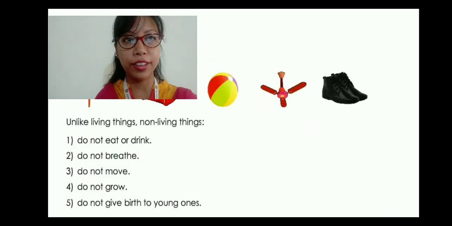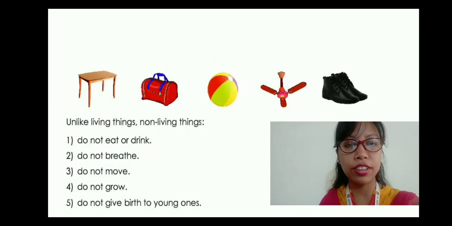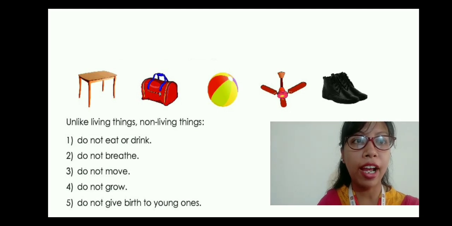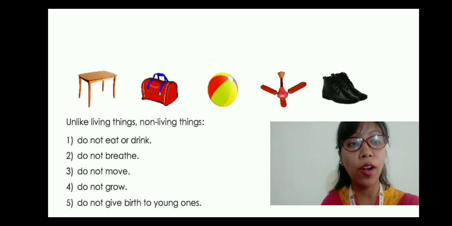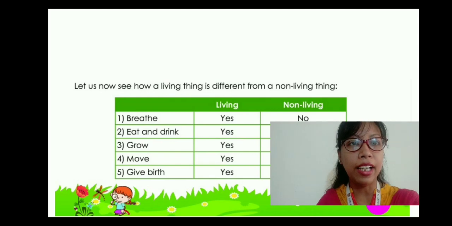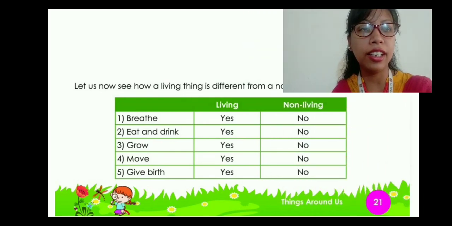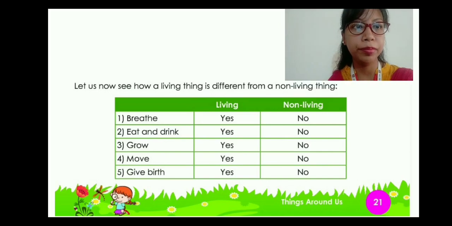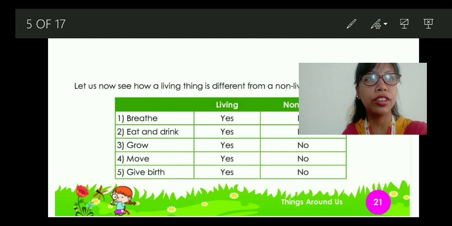Now let's move towards the next one. As you can see on the screen, this is the page from your textbook. The table, bag, ball, fan and shoes. So these are all non-living things because they do not eat or drink, do not breathe, do not move, do not grow, and do not give birth to young ones. Now let's see how a living thing is different from a non-living thing. Okay, now let us do this one.